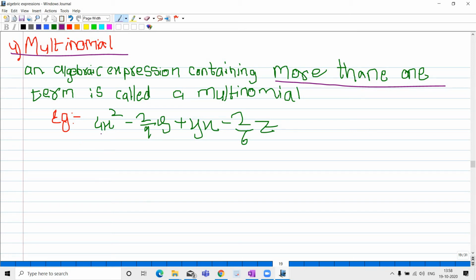For example, see here, 4x square minus 2 by 9y plus 5x. Here four terms are there. More than four terms also is said to be multinomial.